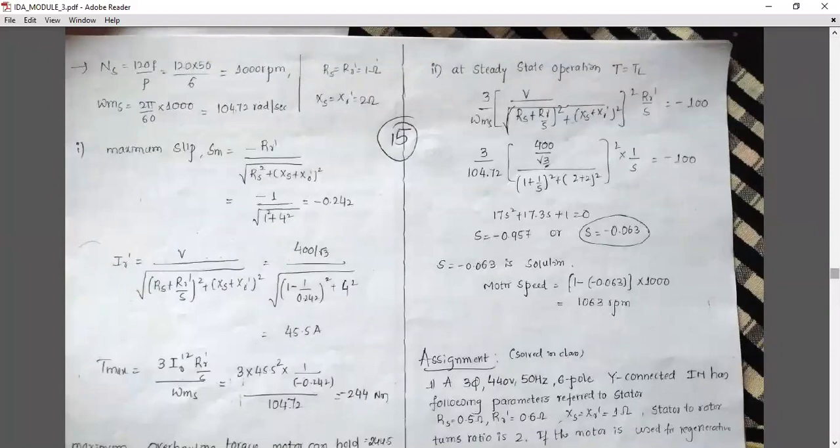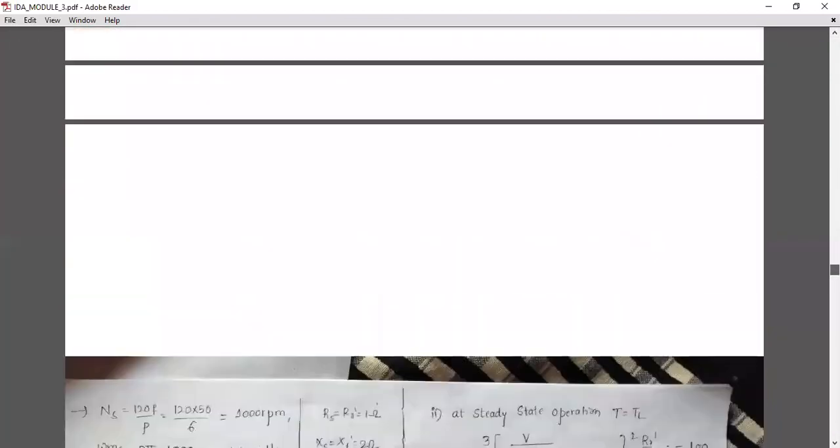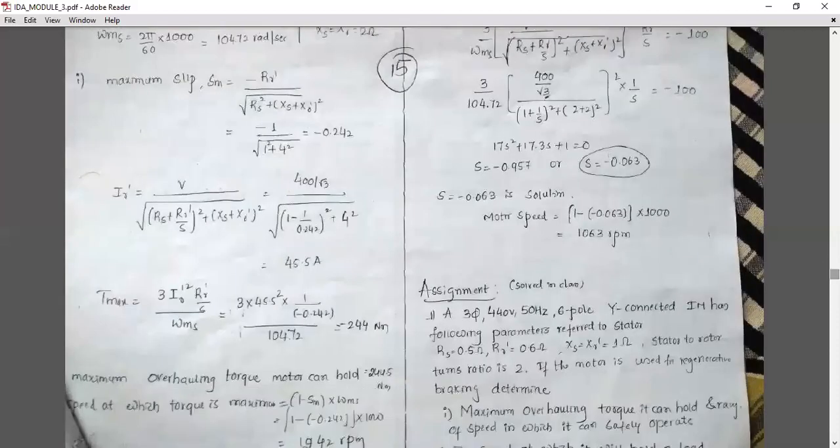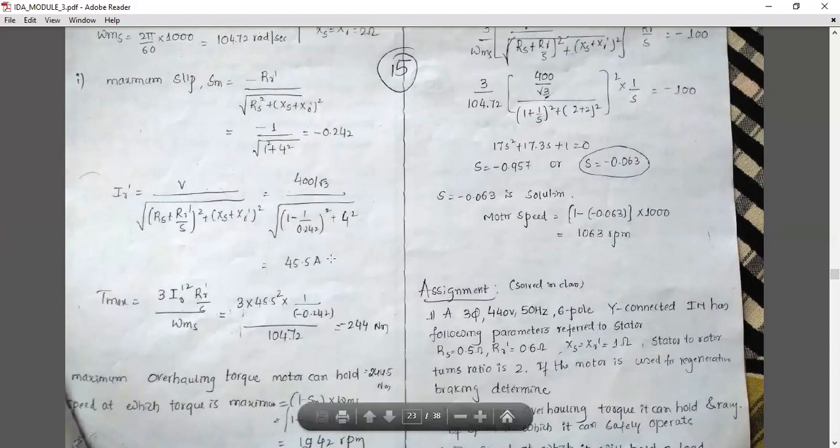What is given in the problem is 400 volt star connected. In the case of star connection, 400 volt is the line voltage, so you put the phase value here, 400 by root 3. Substitute the values and you will get this current. Use the same formula and you will get the T max, but the slip is different. So to calculate T max, we calculate the maximum slip and the maximum current.